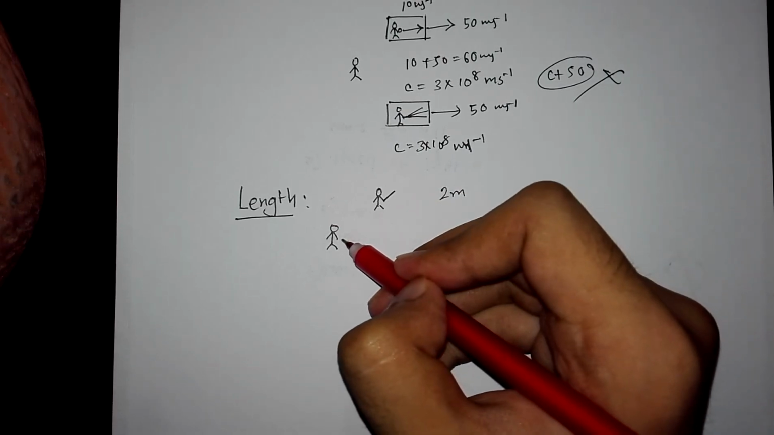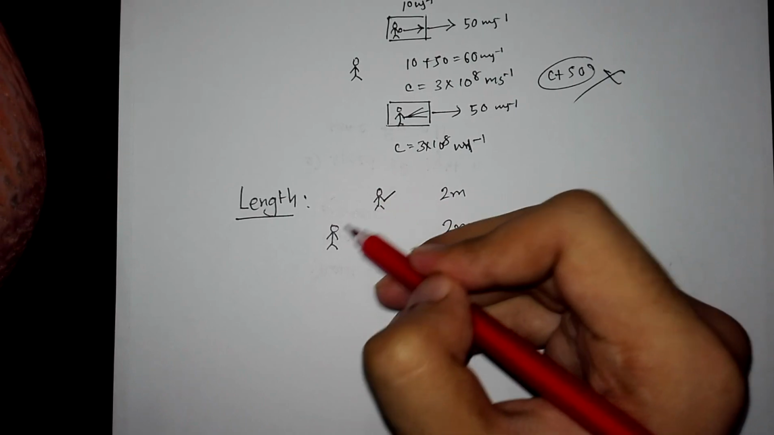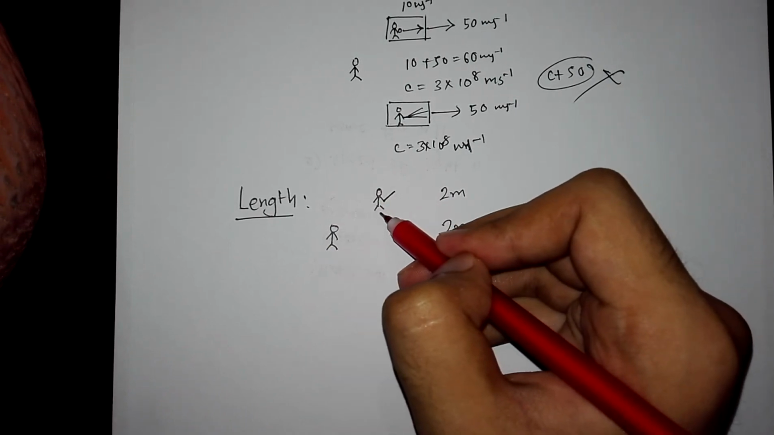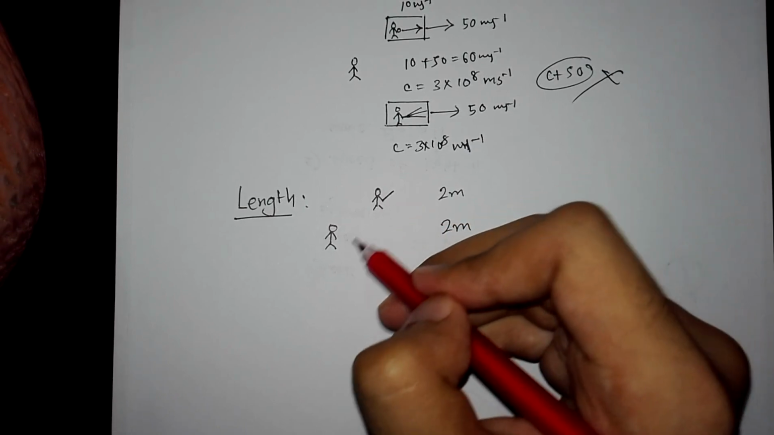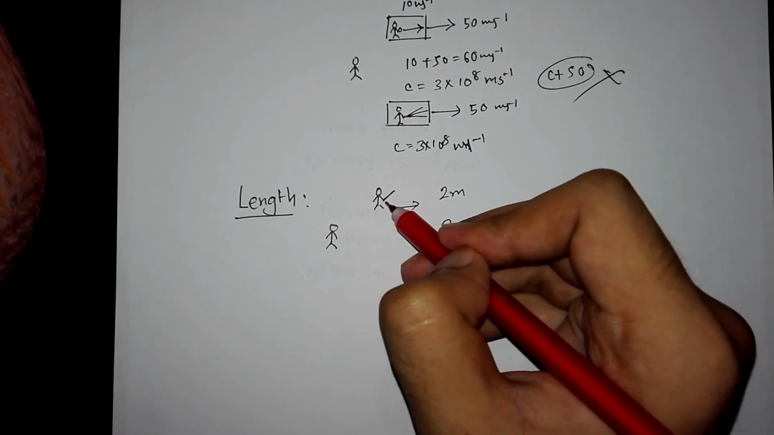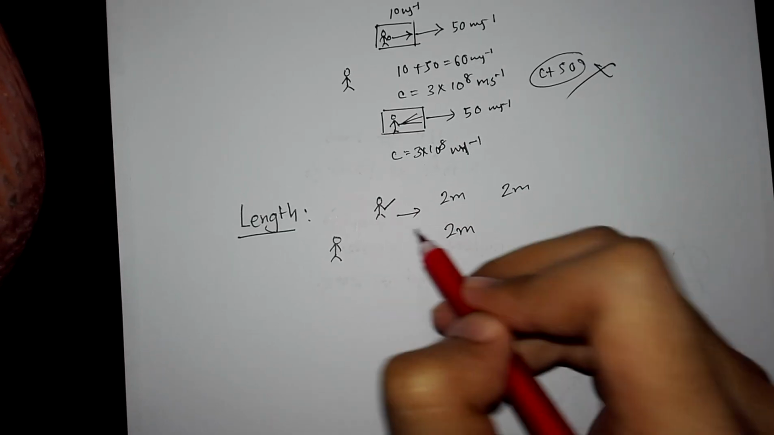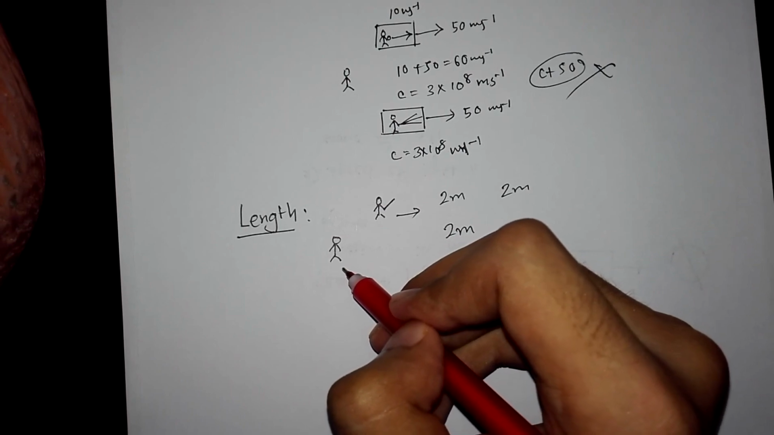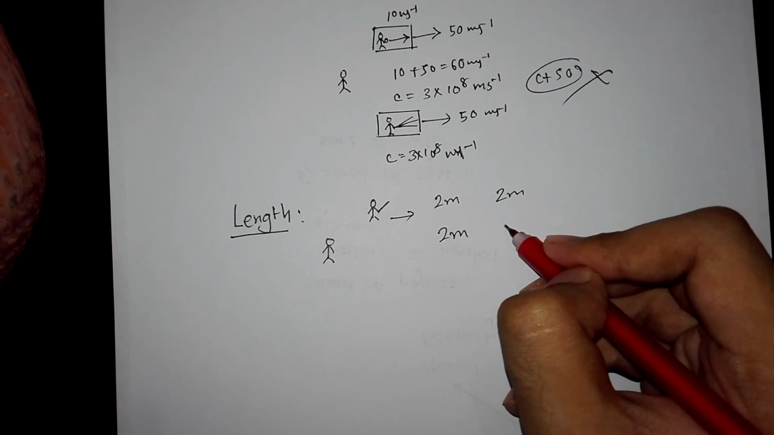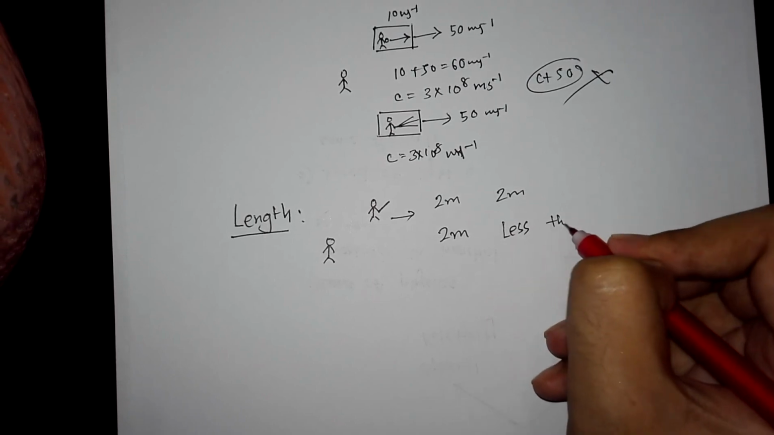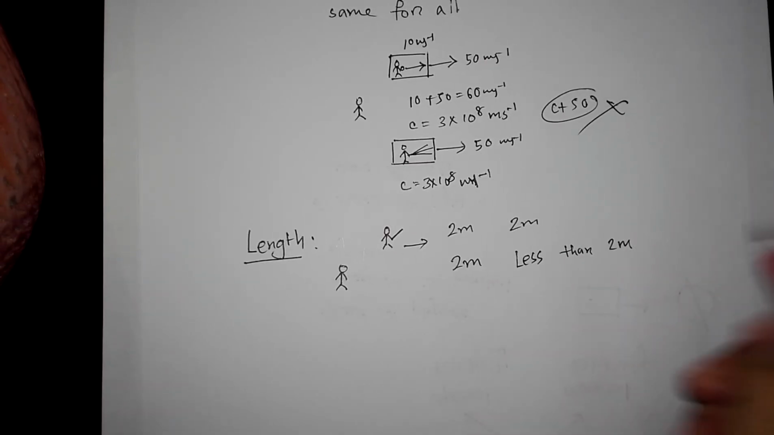At that time I will also measure the length of your stick to be 2 meters when you are at rest relative to me. But when you are moving with uniform velocity relative to me in this direction, you will measure the length of the stick to be exactly 2 meters. But if you ask me at that time to measure the length of the stick, I will say that I measure the length of the stick to be less than 2 meters.